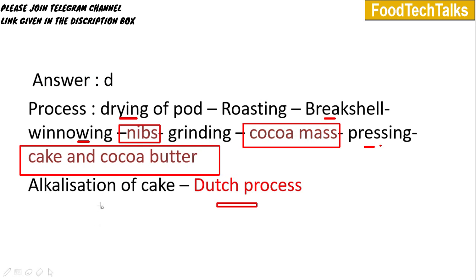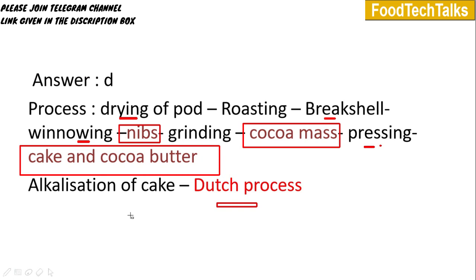If we want to go for chocolate processing, the next step is tempering. Tempering means pre-crystallization of the fat molecules by applying heat. It is normally carried out to avoid fat bloom in the chocolate. Fat bloom means white patches present on the surface of the chocolate. To prevent this, we will go for tempering.